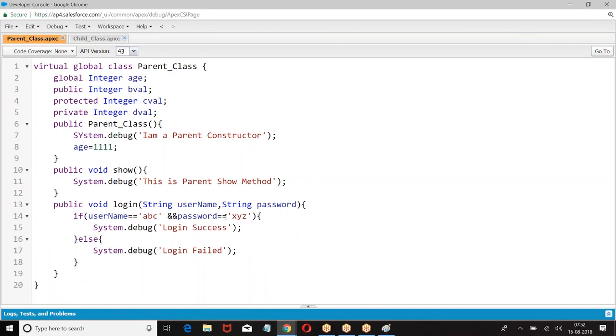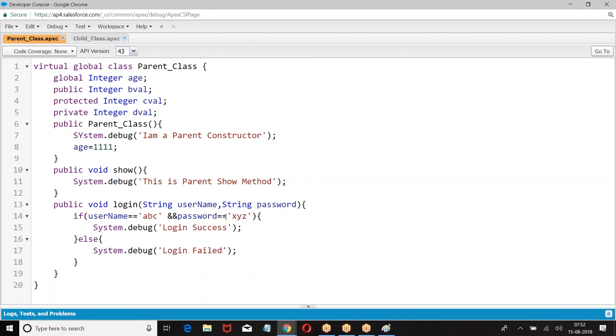The child class wants to define its own login method. Already the parent class has defined a method called login. That's why if you try to define a login method in the child, it throws an error message. What is that? When you already have a method called login in the parent, you cannot define the same method with the same number of parameters in the child class.